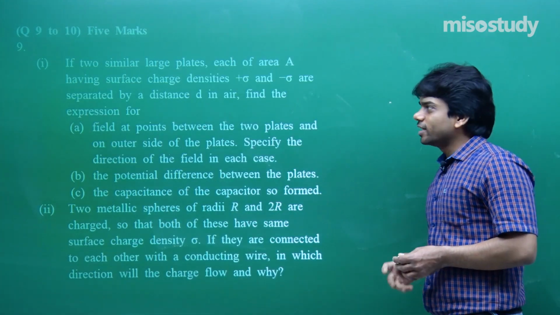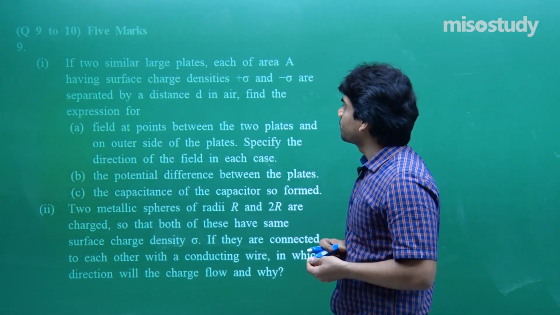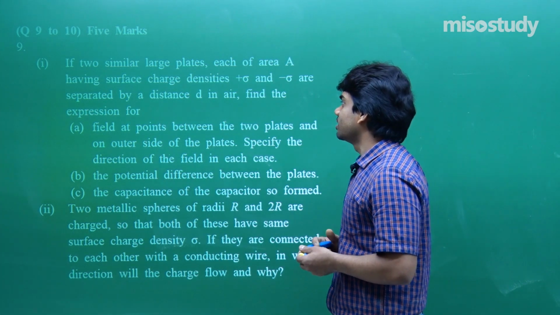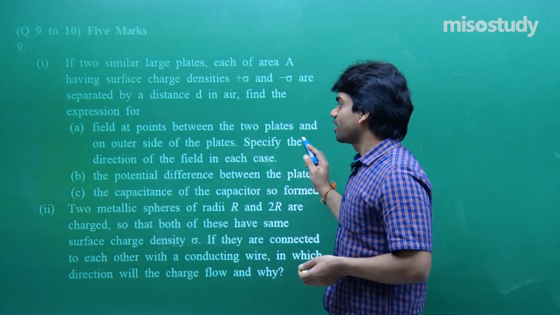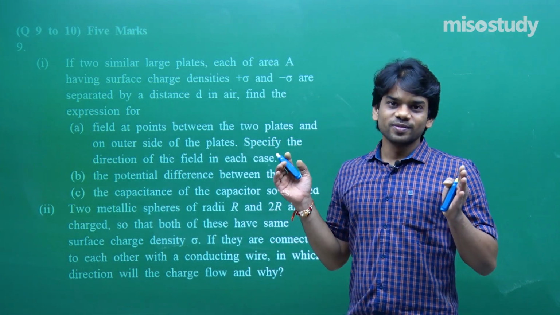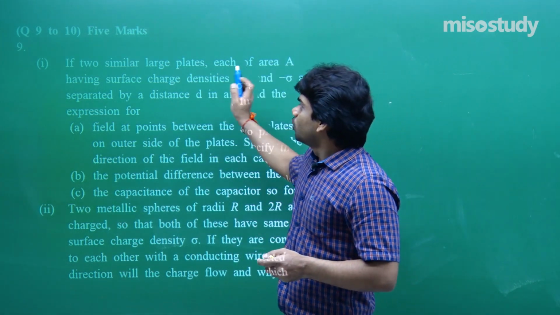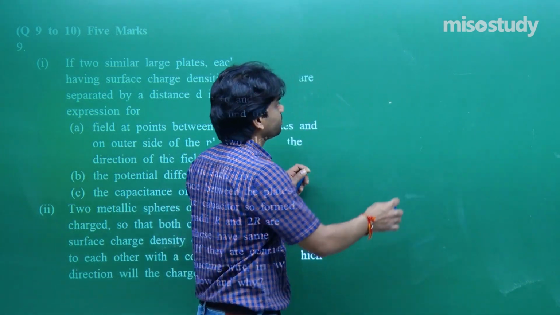Five marks question, ninth question. If two similar large plates, each of area A, having surface charge density plus sigma and minus sigma, are separated by distance d in air, find the expression for field at points between the two plates and outer side of the plates. Specify the direction of field in each case. Such cases we have done. Two similar large plates, each of area A, having surface charge density plus sigma and minus sigma.